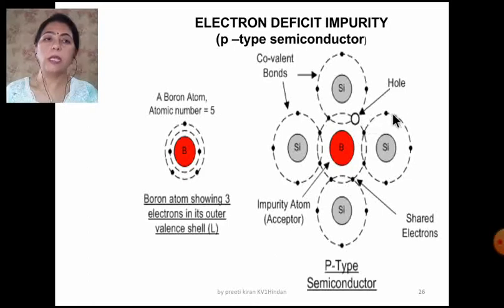When the electron from the neighboring atom comes here, it leaves behind a hole at its place and then that hole will again attract an electron, and this way it appears that the holes are moving, and since the holes are positively charged, it is known as a p-type semiconductor. So when the electron deficient impurities are added, we get p-type, and when we add an electron rich impurity, we get an n-type semiconductor.